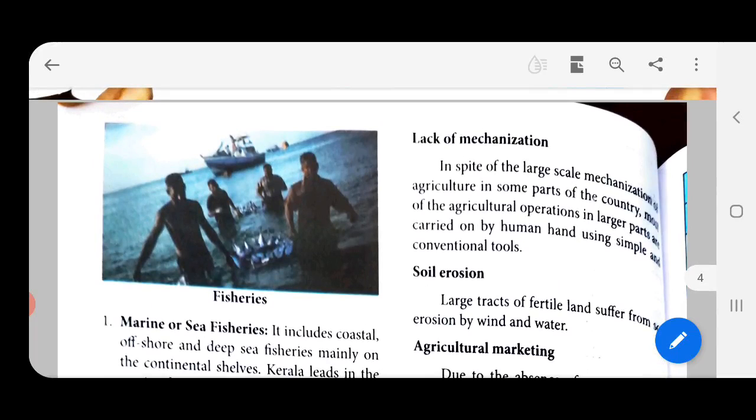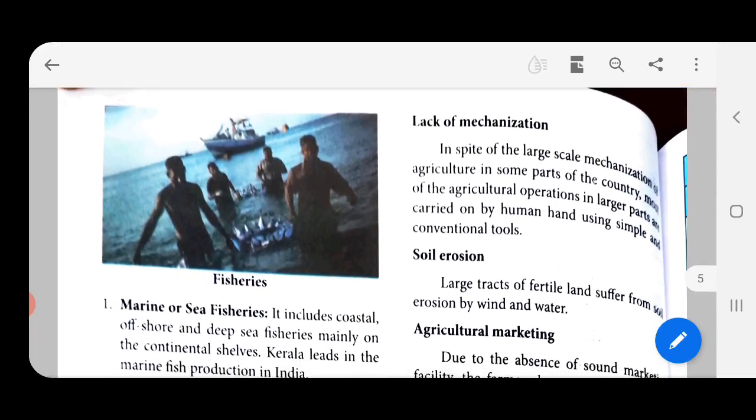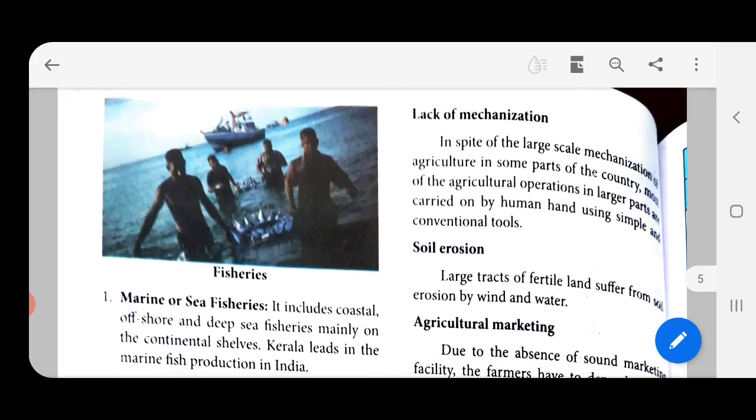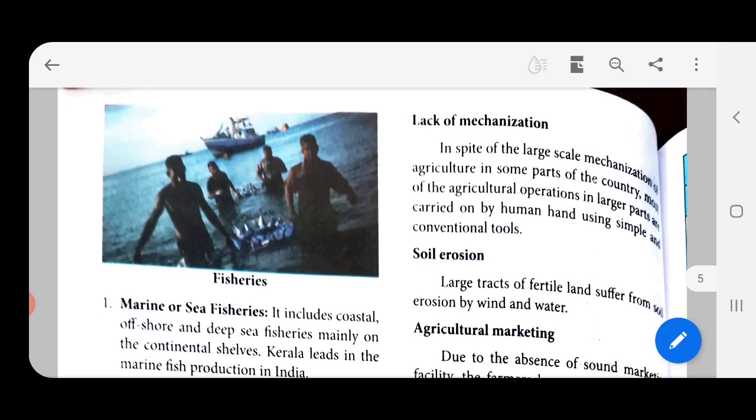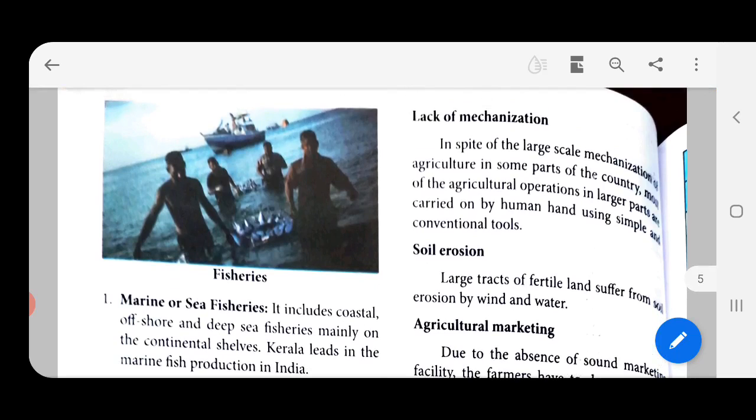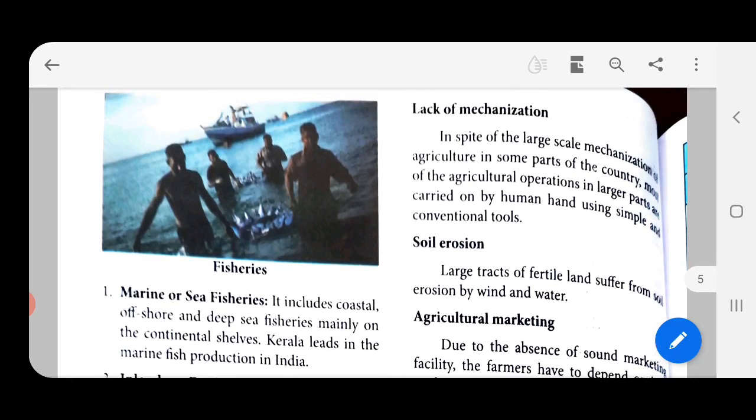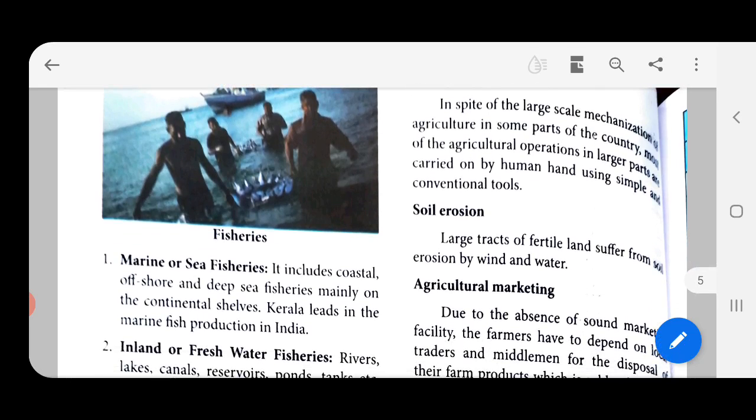In spite of the large scale mechanization of agriculture in some parts of the country, most of the agricultural operations in larger parts are carried on by human hand using simple and conventional methods. So, when you are trying to do cultivation in a large area, you should not be relying on human labor, where it will take a long time. So, you need to go for machines. And most of our Indian farmers stick to simple, handmade and conventional old tools, which is also a lack of mechanization.